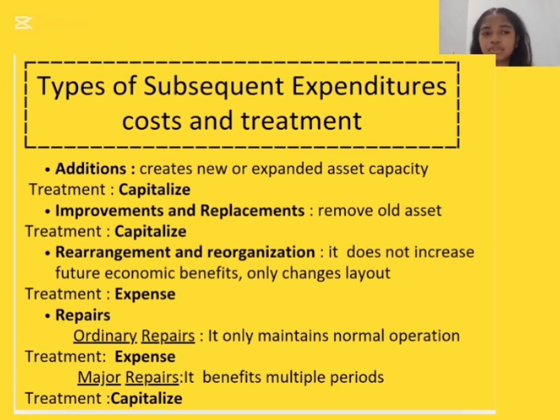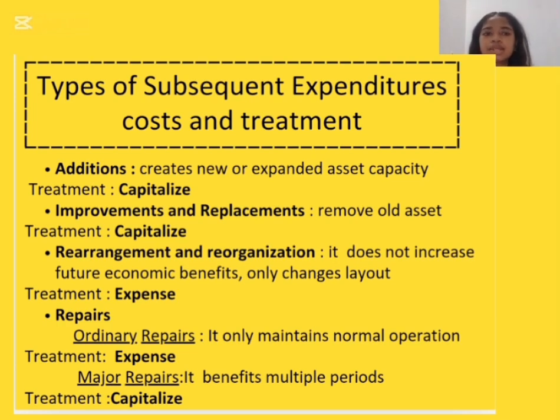Next, about the types of subsequent costs and their treatment. There are 4 types of subsequent costs and they have their own treatments. First, the additions. It creates new or expanded asset capacity. For example, adding a new wing to a building, and the treatment is capitalized. The second type is improvements and replacements. It consists of removing the old asset, and for the treatment, if it increases future benefits, it is capitalized.